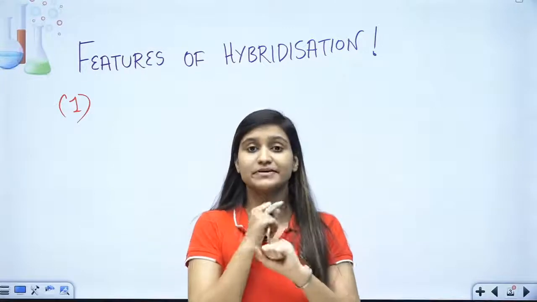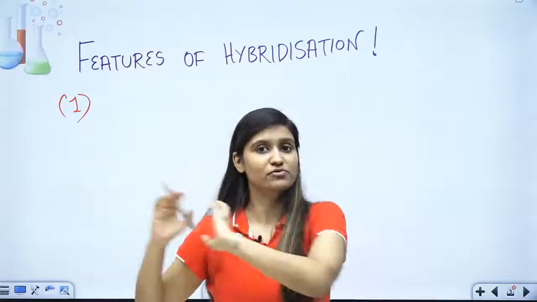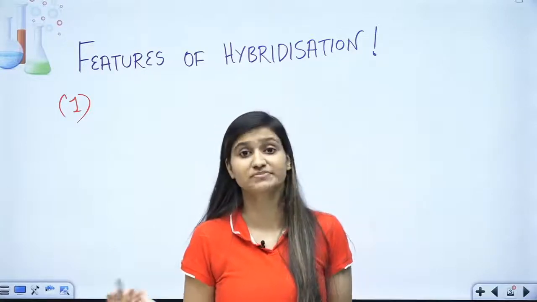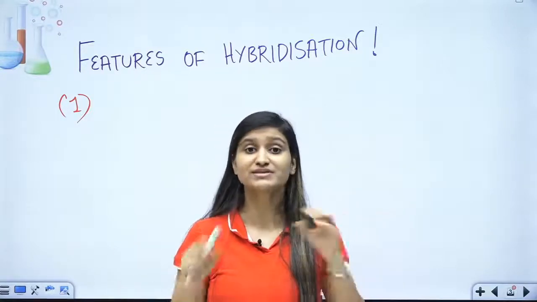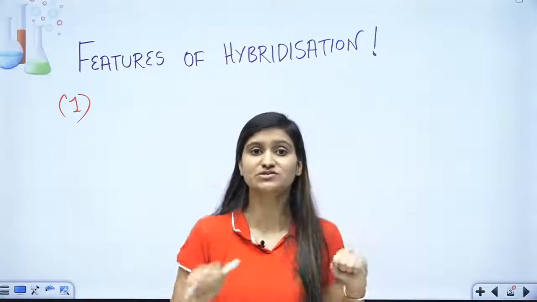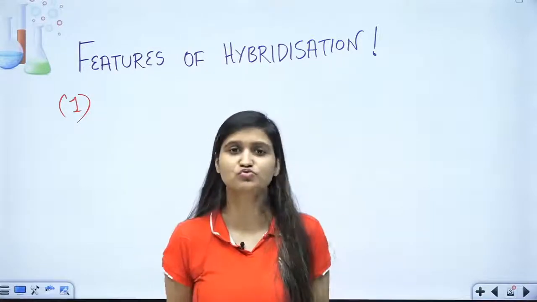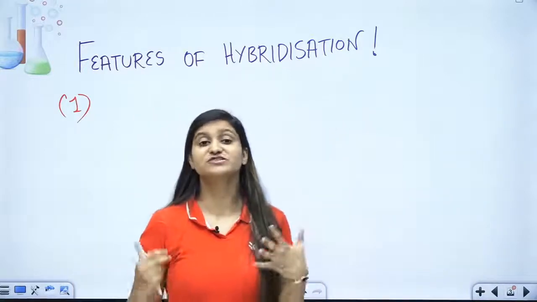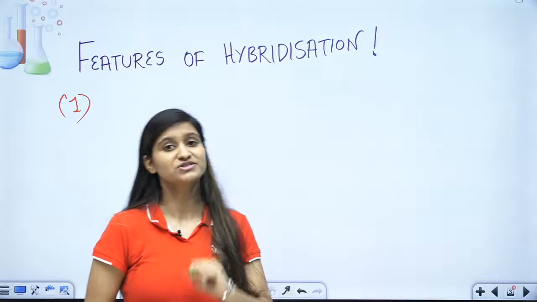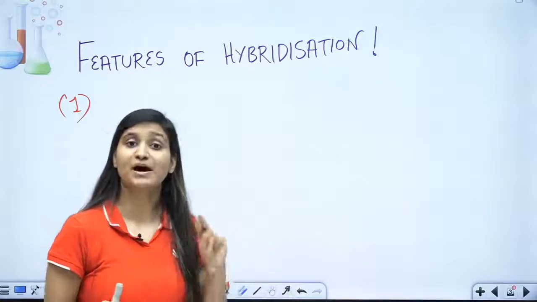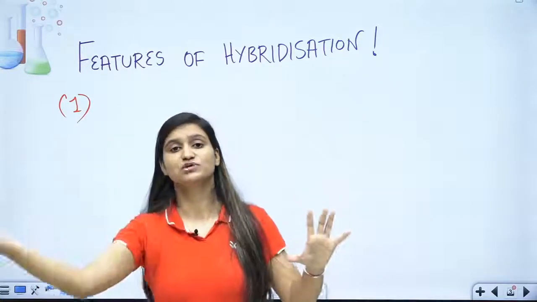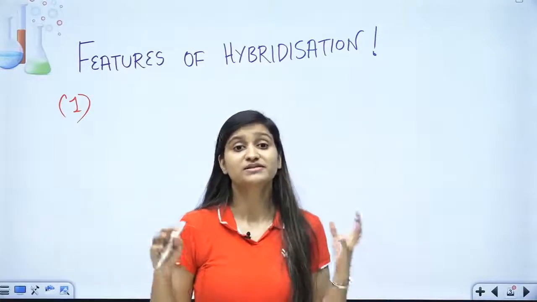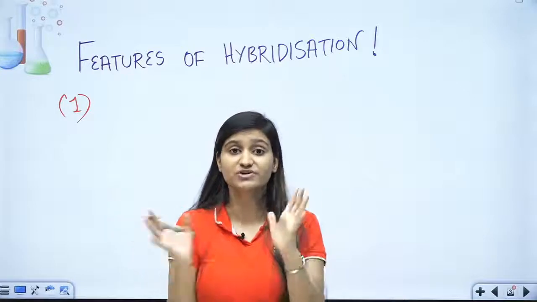When you mix them, they form a new set of atomic orbitals which have the same energy and same shape. They are identical. You cannot separate them now, which one is s or which one is p. Now, let me tell you the features of hybridization. First of all, the number of participating orbitals is equal to the number of hybrid orbitals. Hybrid orbitals are the orbitals which are formed after intermixing.